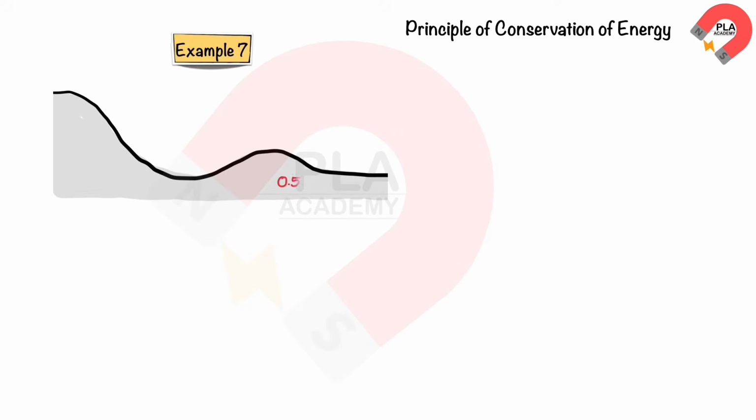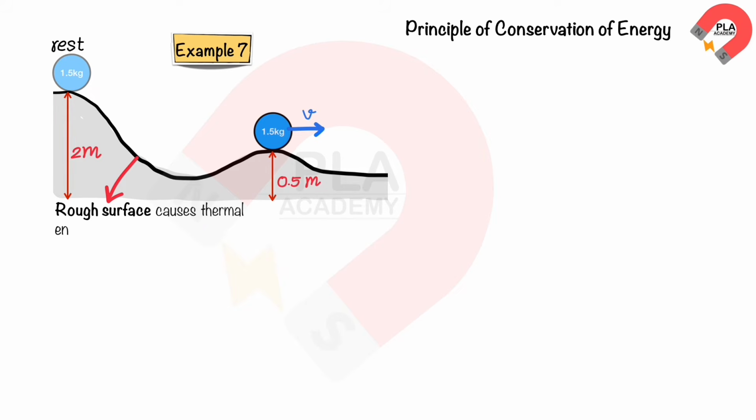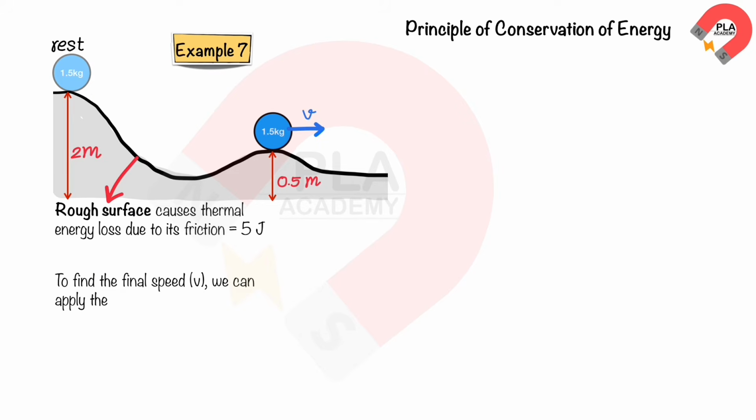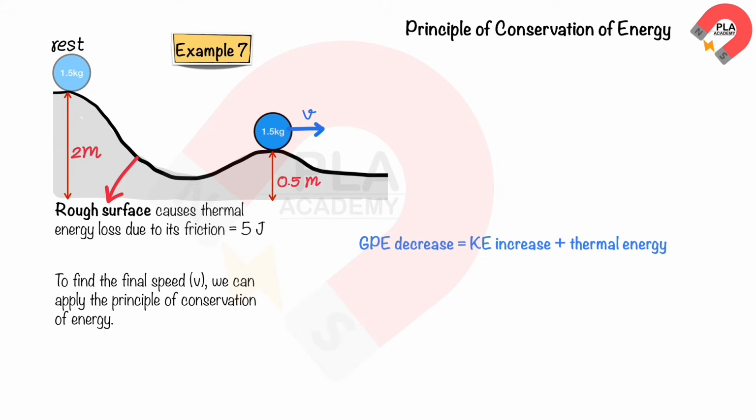In another scenario, let's consider a ball with a mass of 1.5 kilograms rolling downward from rest, from a height of 2 meters to a height of 0.5 meters along the given path as shown. We assume there are thermal energy losses due to friction of 5 joules at the final speed v. To find the final speed v, we can apply the principle of conservation of energy. The decrease in gravitational potential energy is equal to the increase in both kinetic energy and thermal energy.